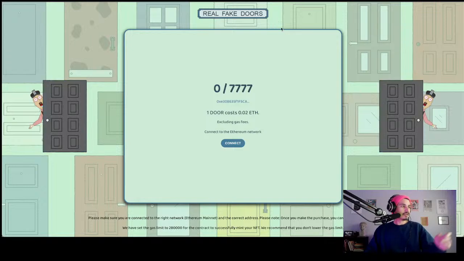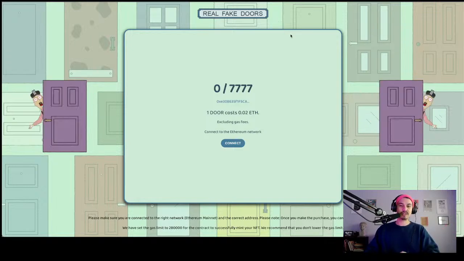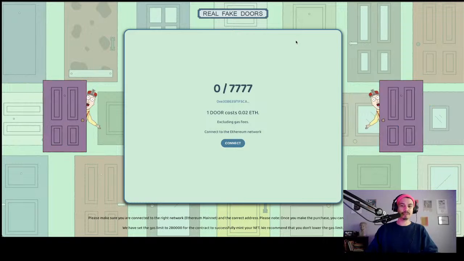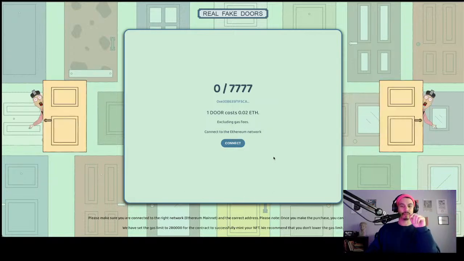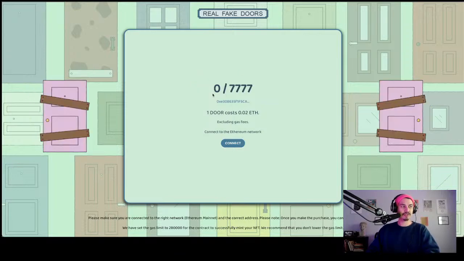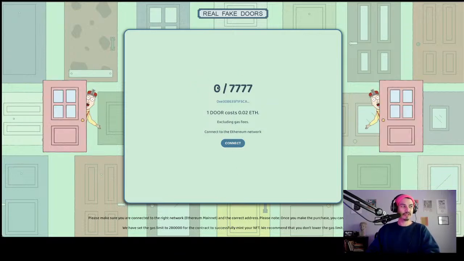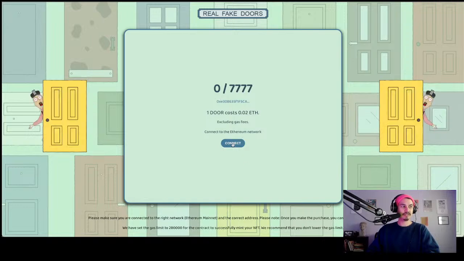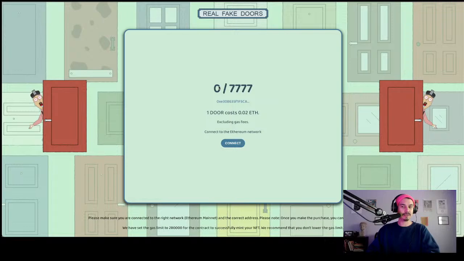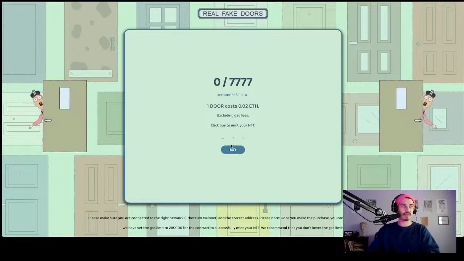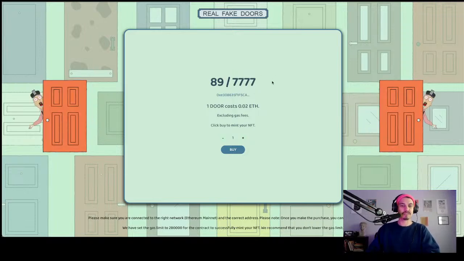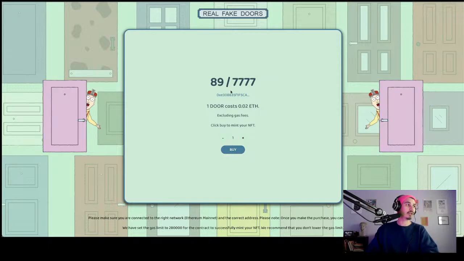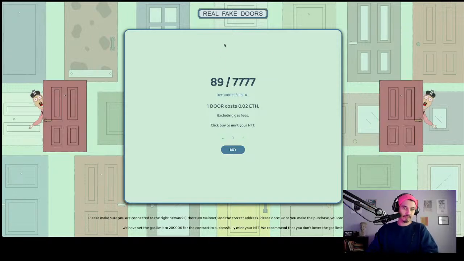Okay. So this was our example that we were going to try to make a very simple MVP clone, right? We just wanted the minting functionality from this website. Now I want to remind you, this number counter here says 0 because it's not going to accurately bring in the number minted until I've connected my wallet. And now you can see this says 89 of 7,777 once I connected my wallet. That's going to be important for later.